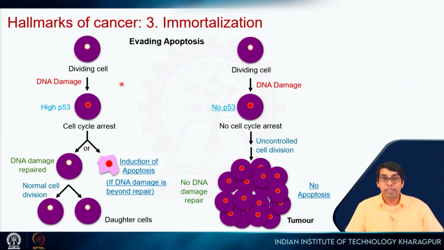But during cancer, this normal process does not happen. So, let us say DNA damage happens because of intrinsic or extrinsic signal. Let us say there is mutation in P53 or for some reason P53 is not recruited, right. So, then there will be no cell cycle arrest, right. And also no recruitment of this DNA damage repair mechanism. So, there will be uncontrolled cell division and that can result in tumor.